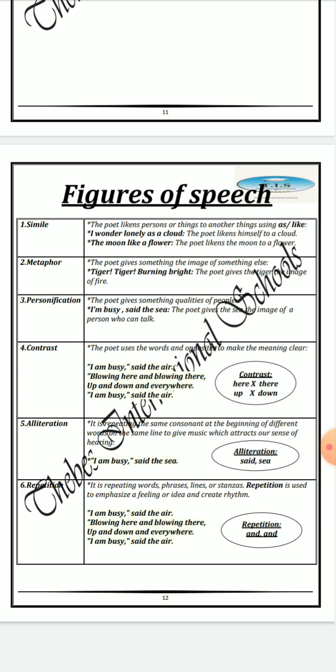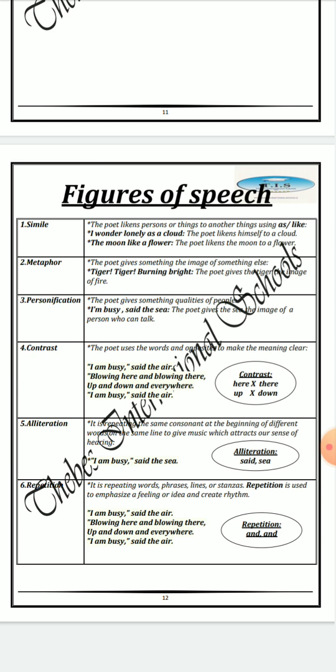The fourth figure of speech is called contrast. Here, the poet uses words that are opposites to make the meaning clear. For example, here we have in this stanza contrast between here and there, up and down.